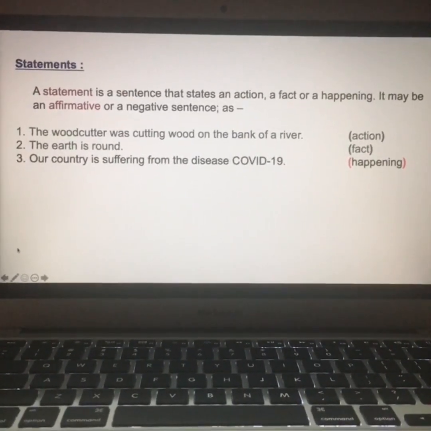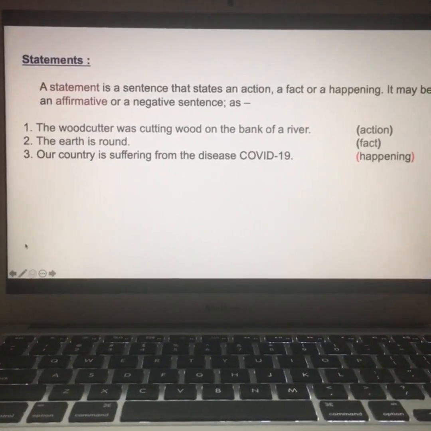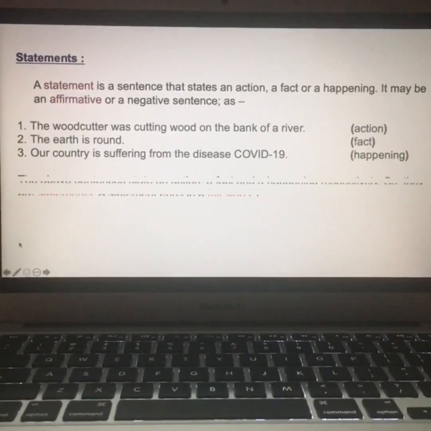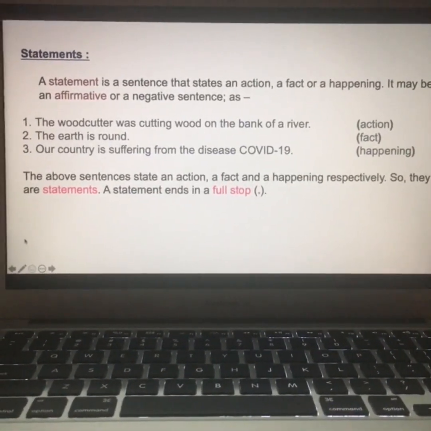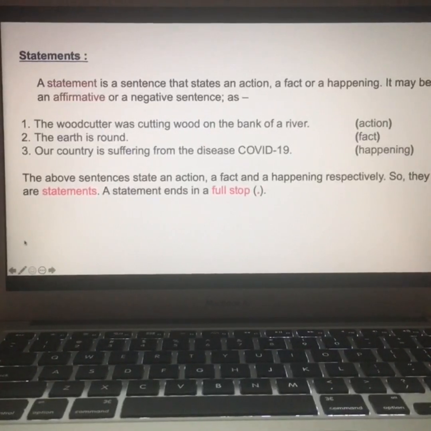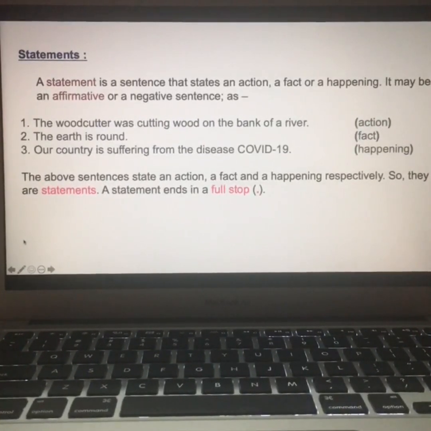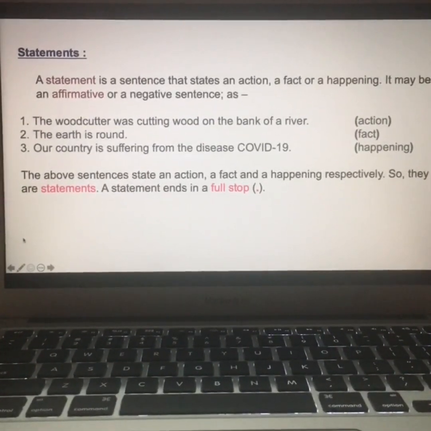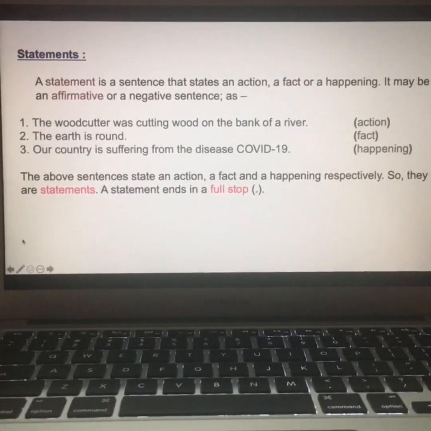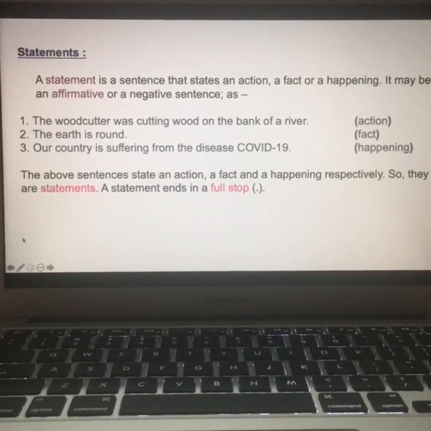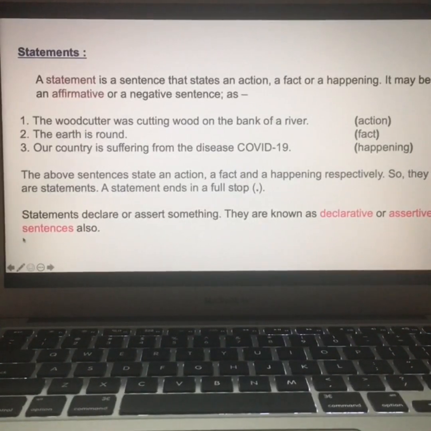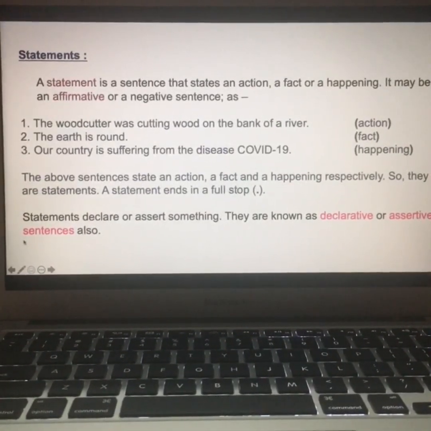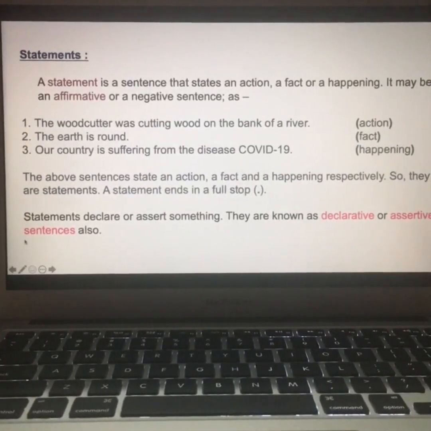Our country is suffering from the disease COVID-19. This is happening. The above sentences state an action, a fact, and a happening respectively. So, they are statements. A statement ends in a full stop. Statements declare or assert something. They are known as declarative or assertive sentences also.